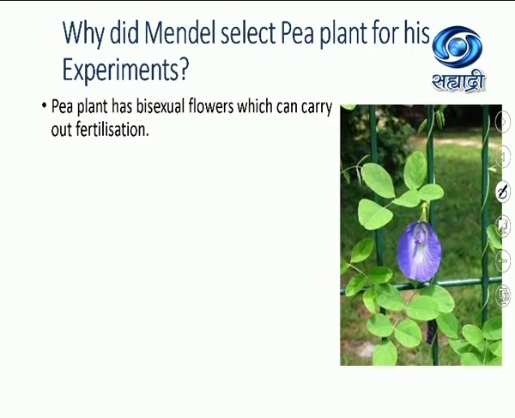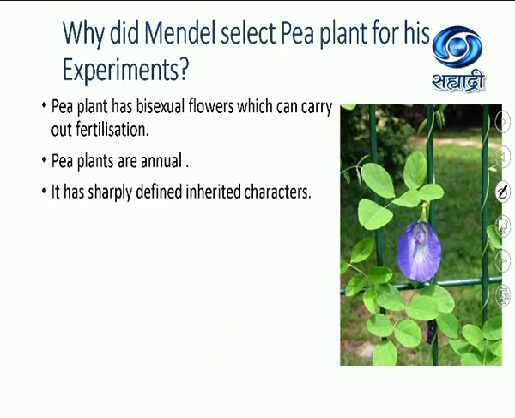The pea plant is a bisexual flowering plant. That is, the flower is bisexual, having both the androecium and the gynoecium floral whorls. And thus it can carry out self-fertilization. Pea plants are annual plants, so you can get a crop every 3 to 4 months. It has sharply defined inherited characters. Cross-pollination also can be achieved by hybridization very easily because the flower shows vexillary aestivation.